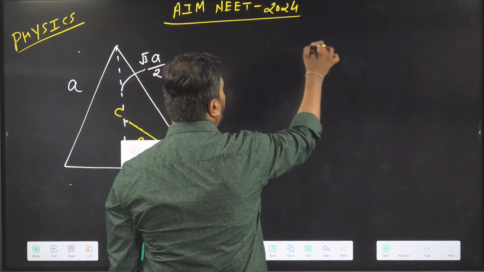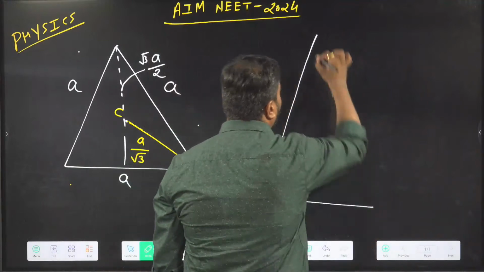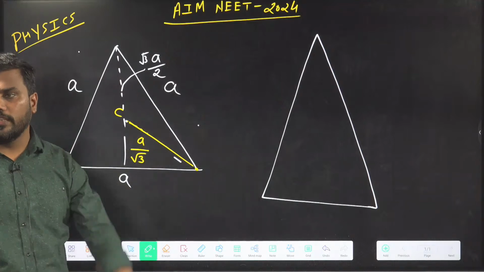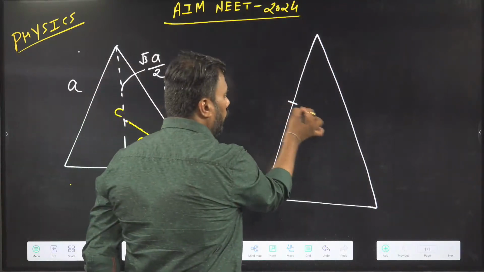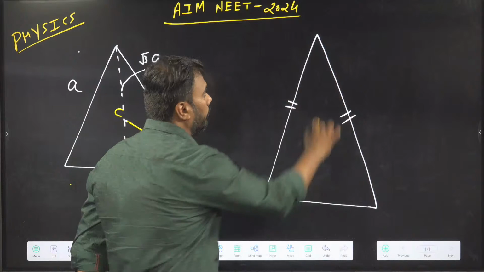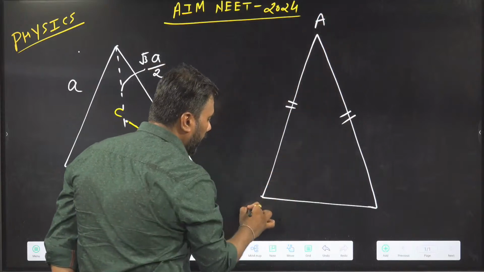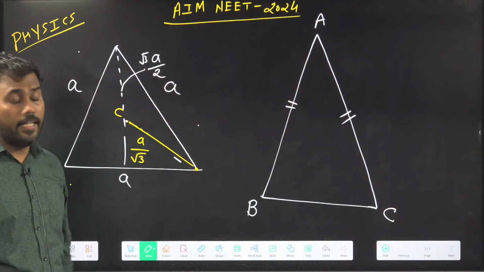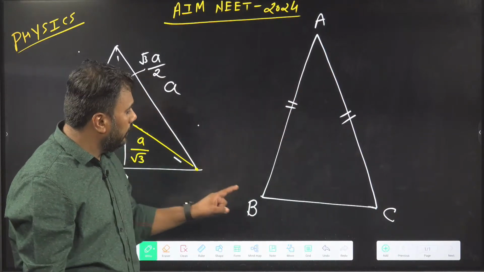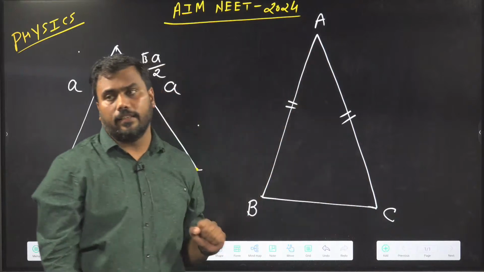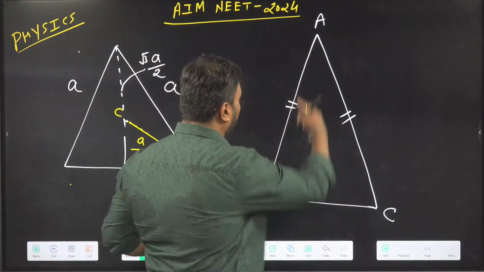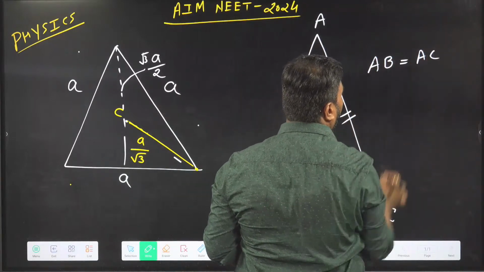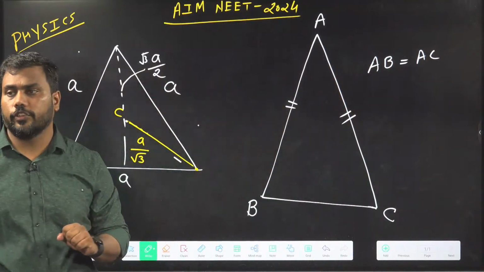Now I will discuss the isosceles triangle. What is an isosceles triangle? In an isosceles triangle, two of the sides are equal. Suppose this is an isosceles triangle. This point is A, this point is B, this point is C. Then the meaning of isosceles triangle is that two of the sides are of equal length. So if the two sides, let's say AB and AC, are of equal length, this triangle becomes an isosceles triangle.